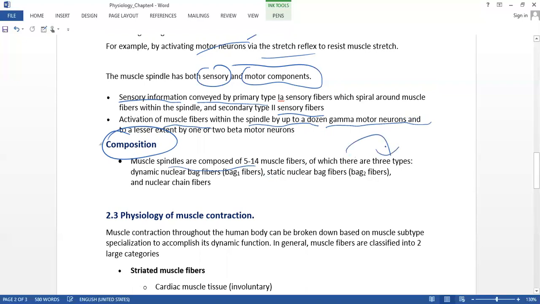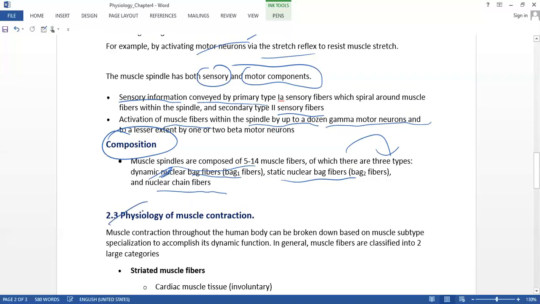under which there are three types: the dynamic nuclear bag fiber, the static nuclear bag fiber, and the nuclear chain fiber. These are the three types.